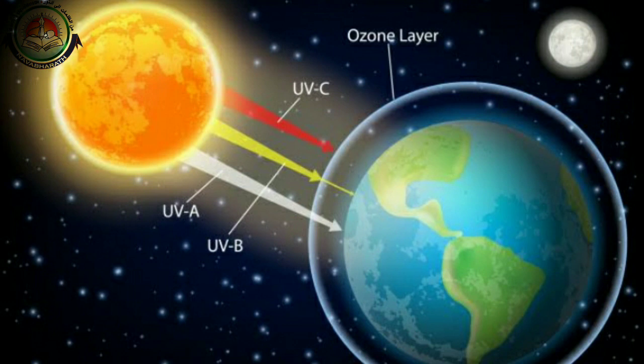In this lesson we learned about the importance of the ozone layer.